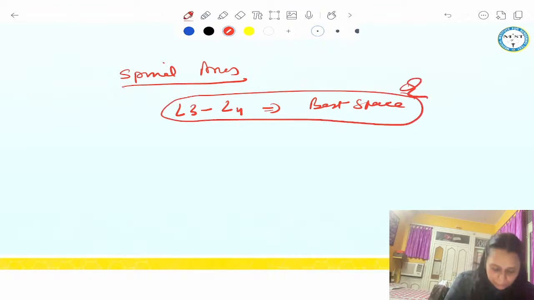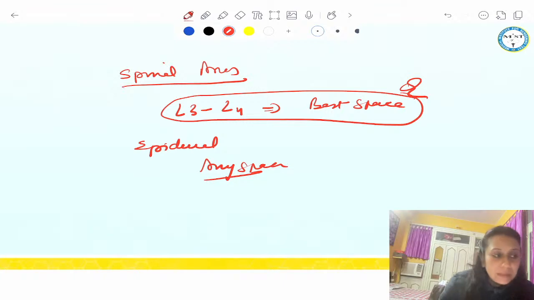Best space. Epidural, we can give in any space. We can give cervical, thoracic, lumbar, sacral, any epidural. But this is the best space for the subarachnoid space. Got it? Subarachnoid anesthesia, spinal anesthesia.